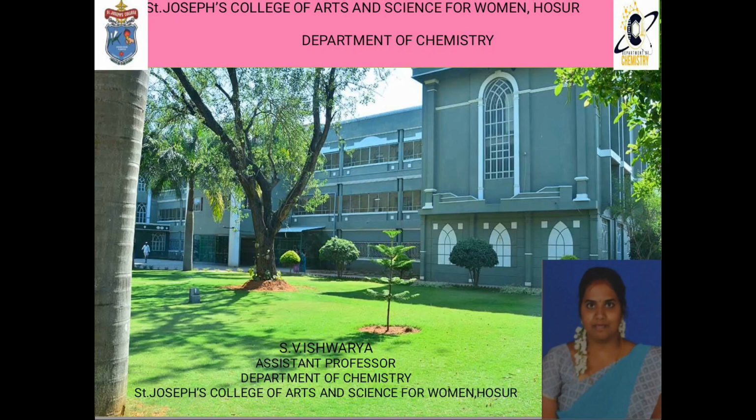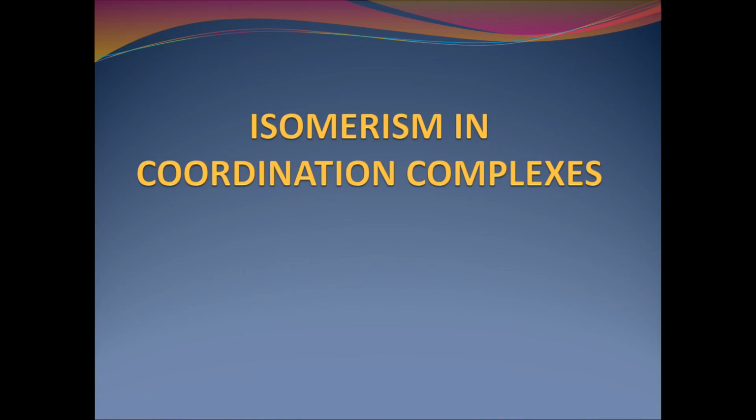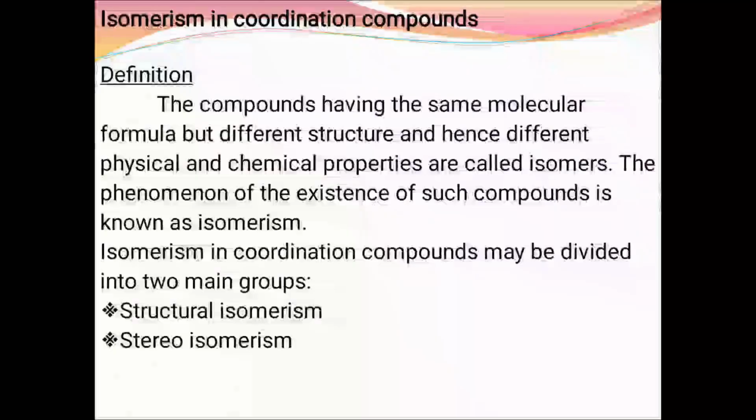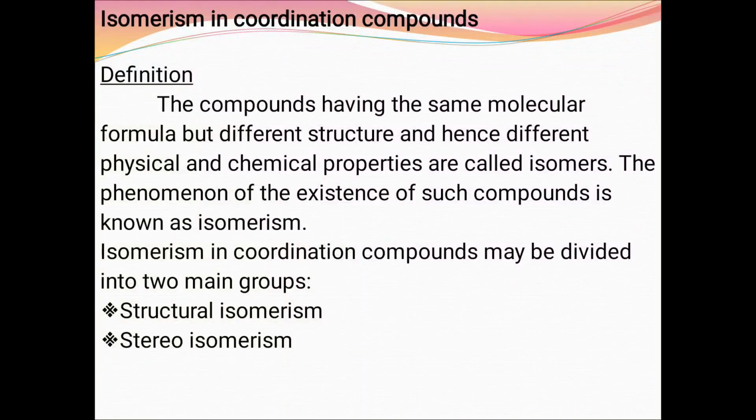In this video we are going to discuss isomerism in coordination complexes. So what is an isomer? Isomers are compounds having the same molecular formula but different structures, and hence different physical and chemical properties. The phenomenon of the existence of such compounds is known as isomerism.